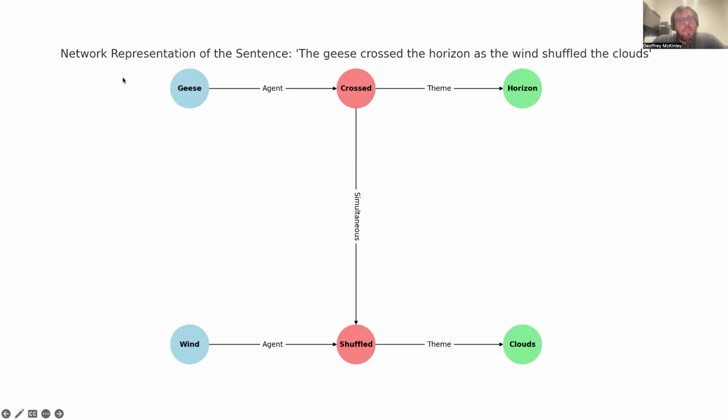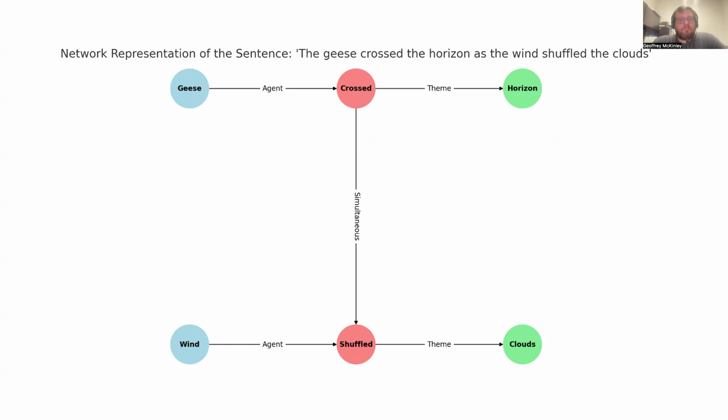It may be easier to think of this like, this is the geese concept, and it gets activated whenever you read or hear the word geese. One idea is that when it gets activated, that activation spreads to related or nearby units or nodes that represent those concepts.